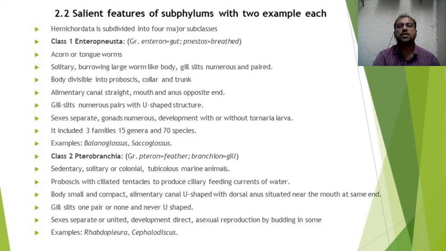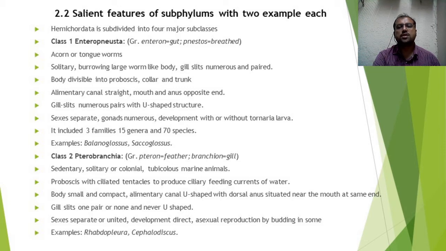They are solitary, burrowing, with a large worm-like body and numerous pairs of gill slits. Their body is divisible into three regions: proboscis, collar, and trunk. The alimentary canal is straight, with the mouth and anus at opposite ends. Gill slits are numerous pairs with U-shaped structure.